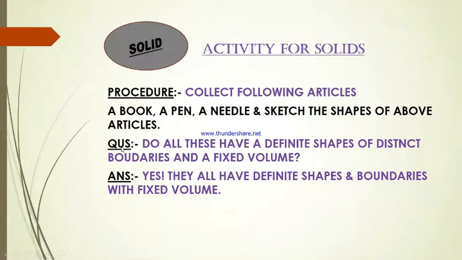Now the question arises: do all these have a definite shape and distinct boundaries? Do they occupy fixed volume? Yes, they all have their definite shapes and boundaries as well, with a fixed volume.